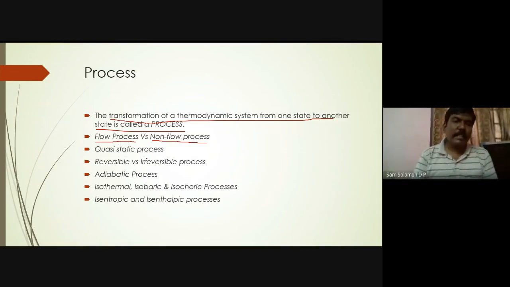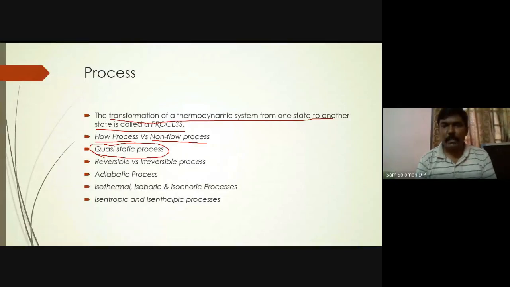Okay, quasi-static process, we will talk about it in detail. What is this quasi-static process? A quasi-static process is a near equilibrium process. A near equilibrium process.